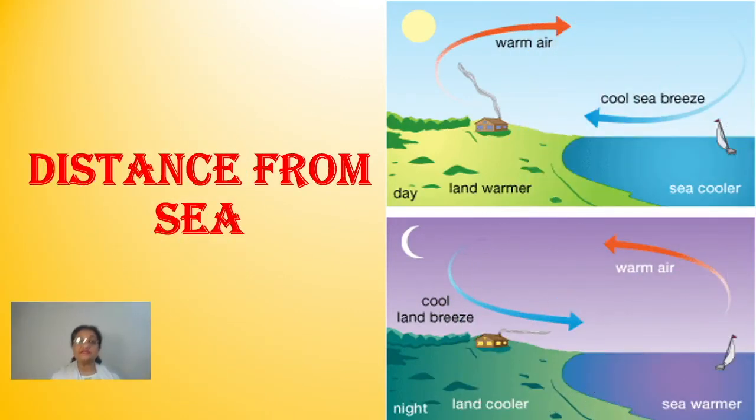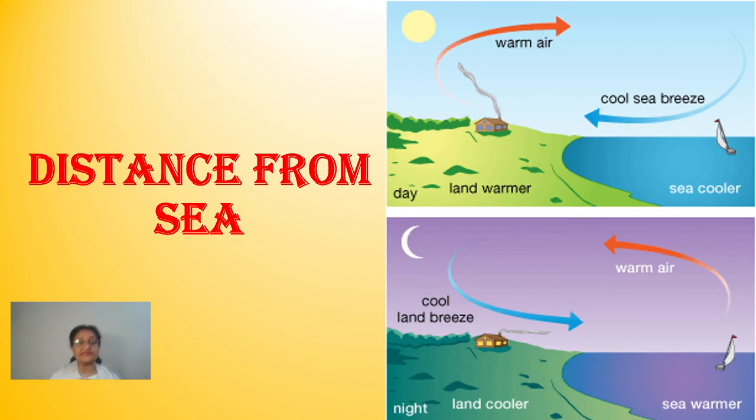Now what is the effect of distance from the sea? Because you all know that some places are lying on the coast, and some other places are lying in the interiors. So what is the effect of this particular factor? Again, this is a very important factor in determining the temperature conditions of any place. And the most important reason behind it, all of you know very well, children, is the sea breeze and land breeze. You must have studied about this earlier.